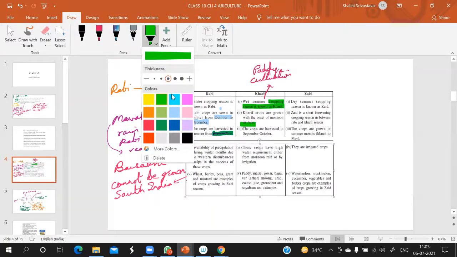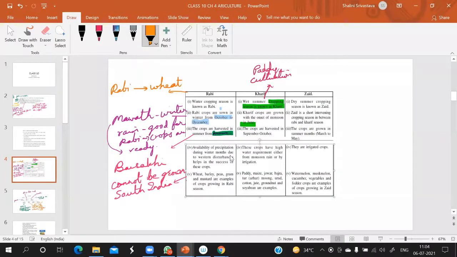Isha Singh kaun hai? Any Isha Singh is there in your class? Yes, any Isha is there in your class? Chalo. Hanji. So the crops are harvested in September to October.